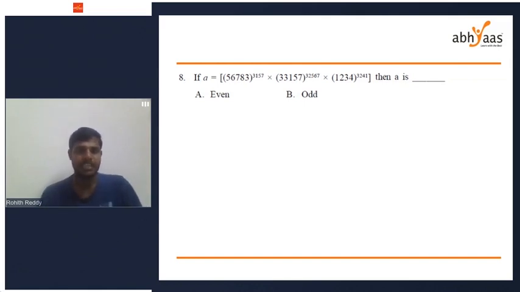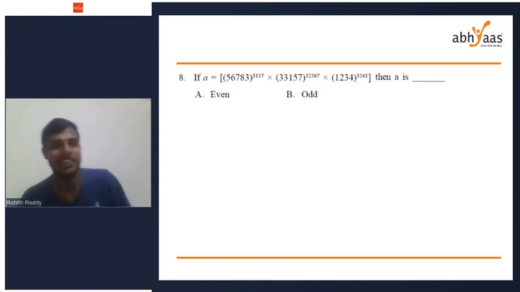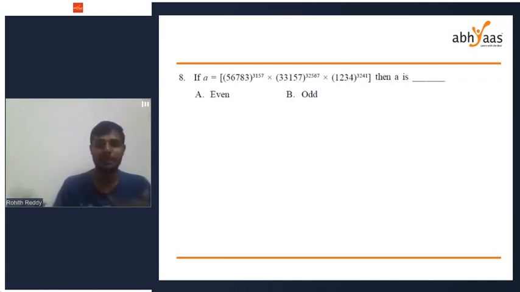If it's clear, next, eighth one, simple. Same, we have to check whether the first number is even or odd, the second number is even or odd, the next number is even or odd, and then multiplication. Okay, Bhumi says it's odd. Any more answers? Eighth one. I want to know the answer for eighth one. I'm getting odd number.